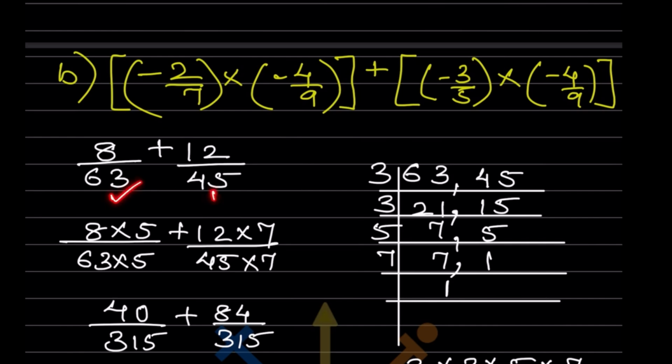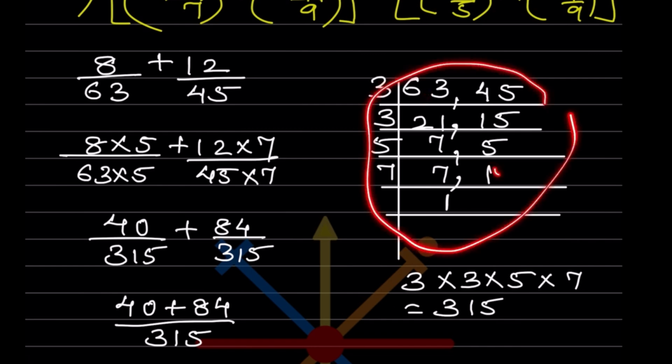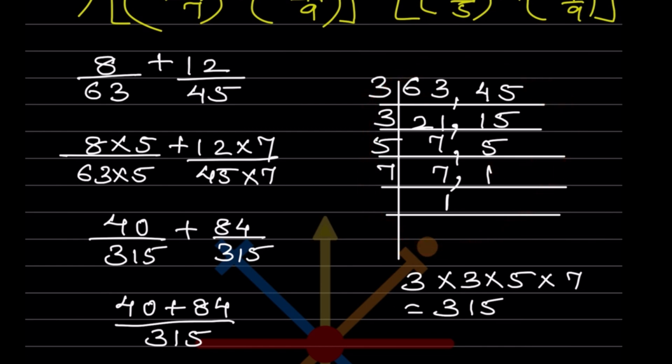Now you can see the denominators are different, so you have to take the LCM of that. So when you take the LCM, you can just have a look at it, 63 and 45. You know how to do the LCM. If you don't know, you can just work it out from the factors we get here. Always for LCM, we have to go with the lowest number. We cannot jump over to the highest number. So this is not possible with 2, so we will go with 3 and so on.